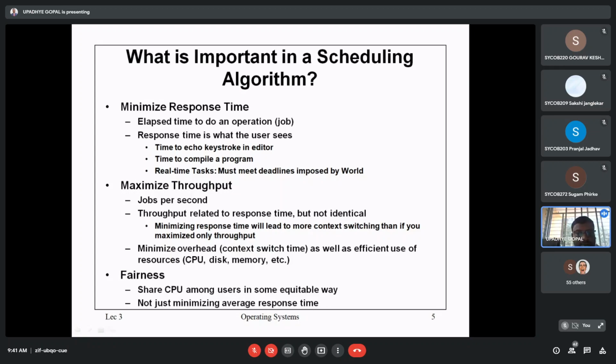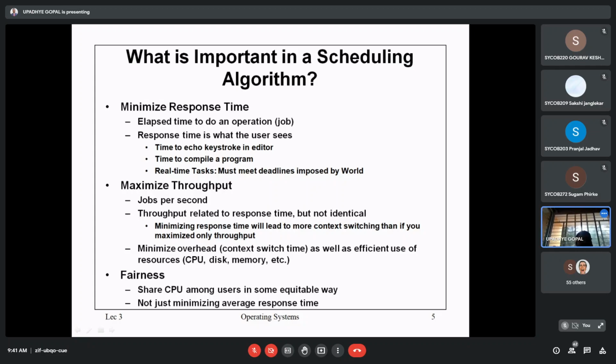What is the job? I have to execute one program, and that program requires 10 minutes for its execution. But for that execution I need some installations, and all those installations require, suppose, 10 minutes. It is not included in the response time. So the time required to do a particular operation is called response time.